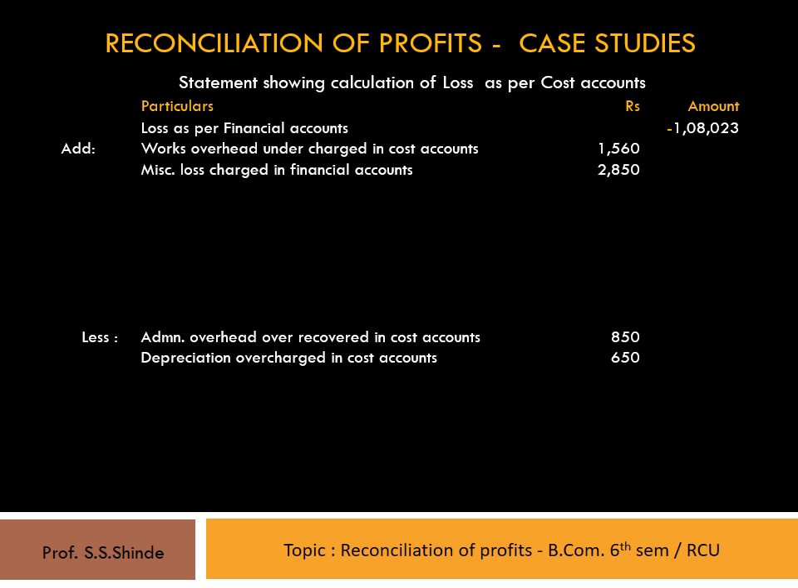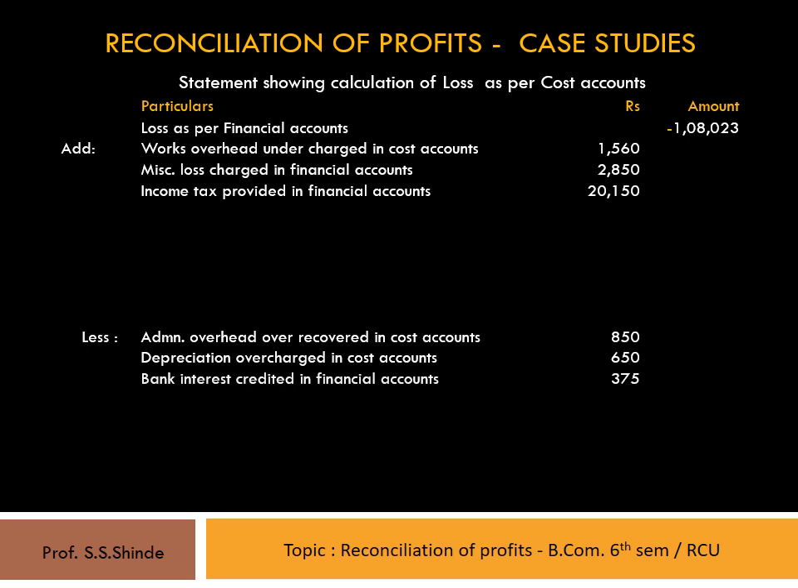Therefore, the amount should be added and shown as income tax provided in financial accounts, that is 20,150 rupees. Bank interest was credited in financial accounts to the extent of 375. This leads to more profit in financial accounts and less in cost accounts. Therefore, it should be deducted from financial account profit and shown under the less items as bank interest credited in